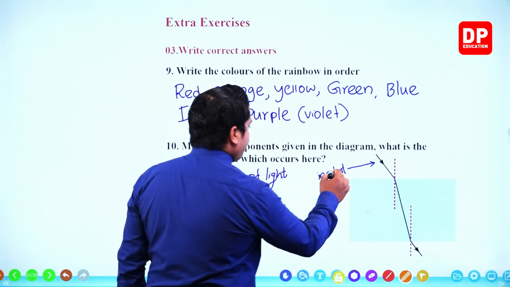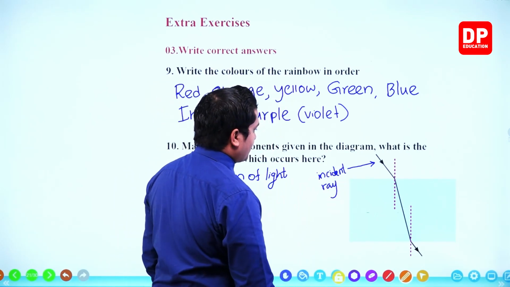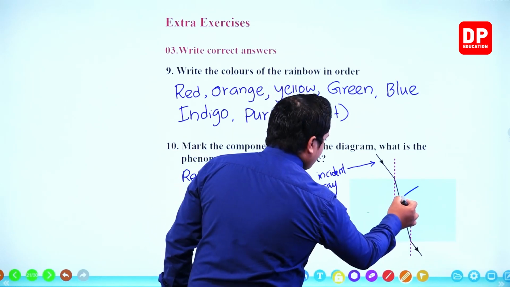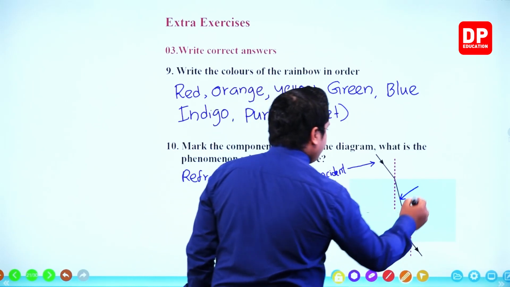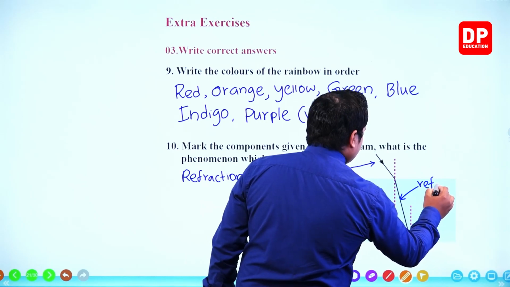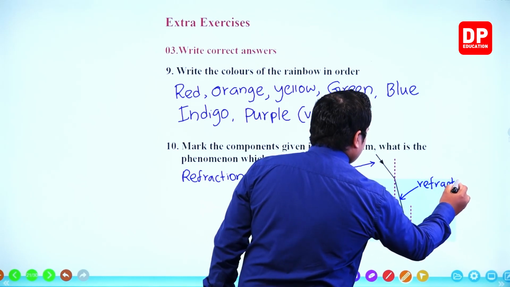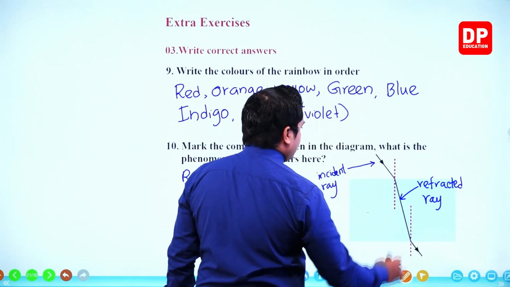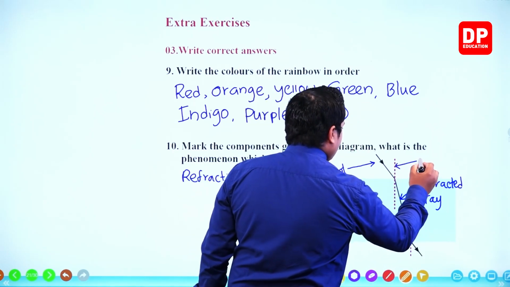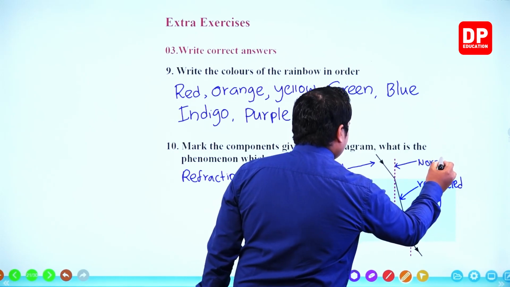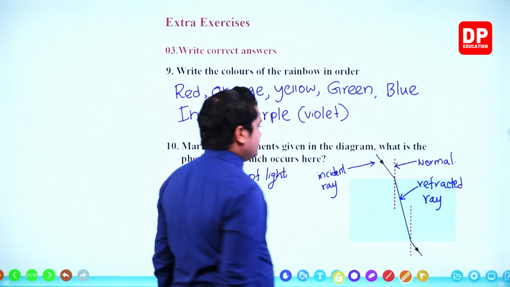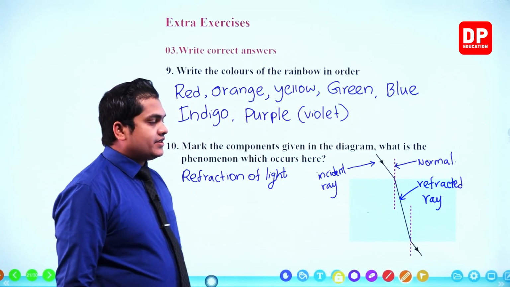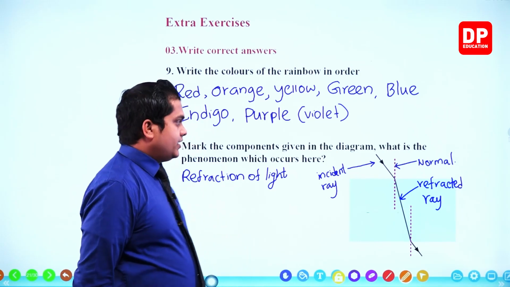This is the refracted ray. This is called as the normal, right? Incident ray, normal and the refracted ray, my dear children, right?